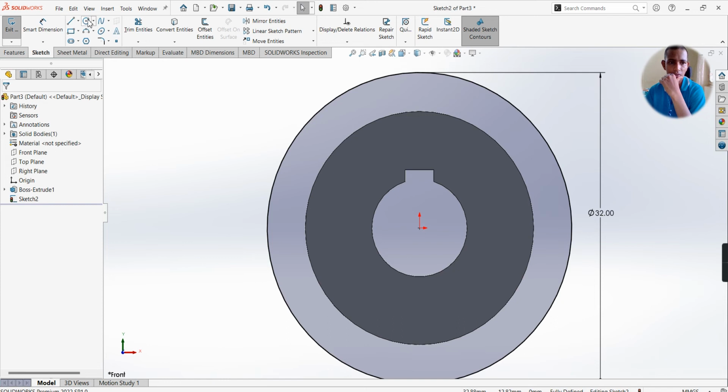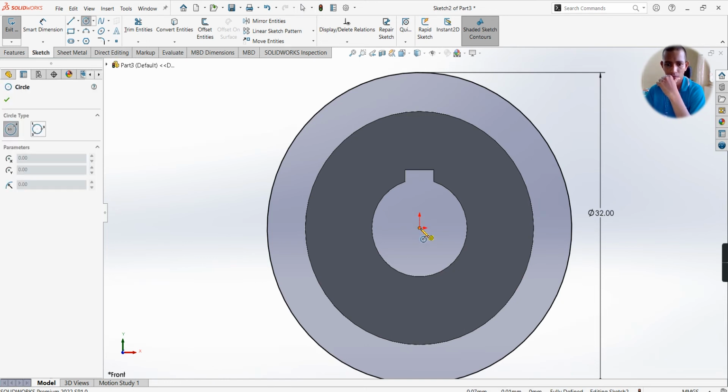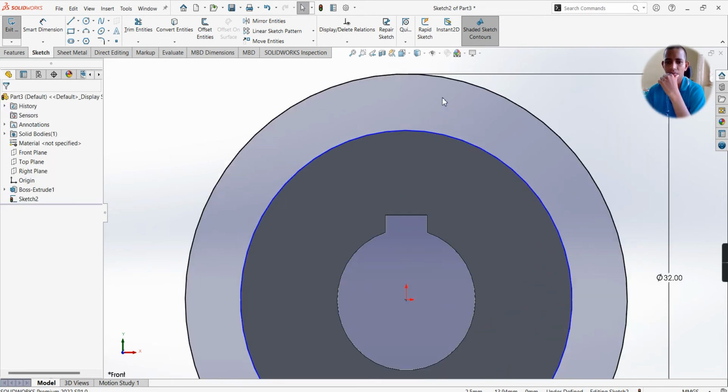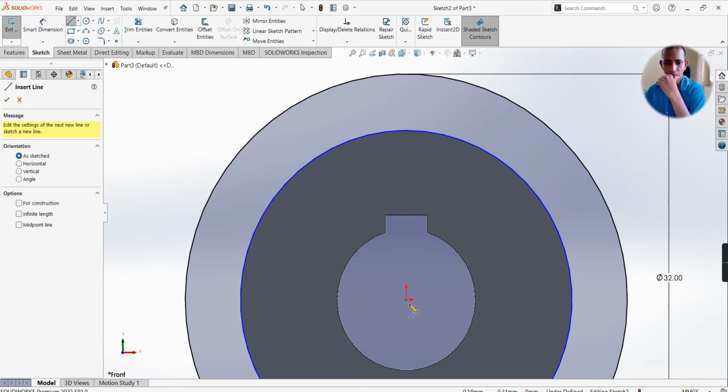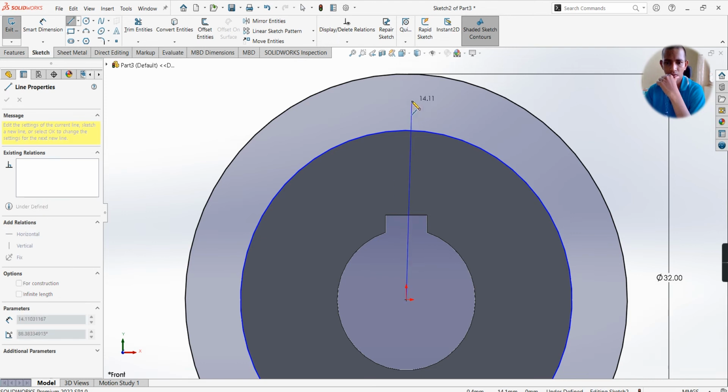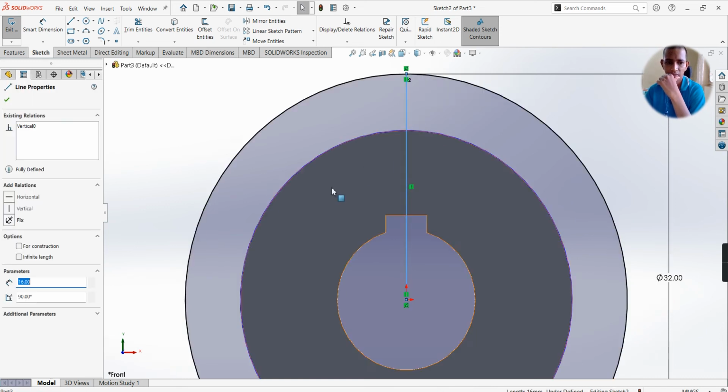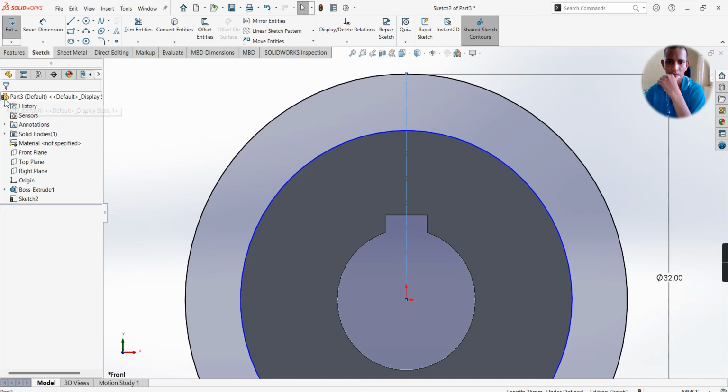And draw one more circle from the origin point, exactly place it here, select. Take a center line or a line command, from the origin point draw one vertical line, select the line and make it for construction, select OK.